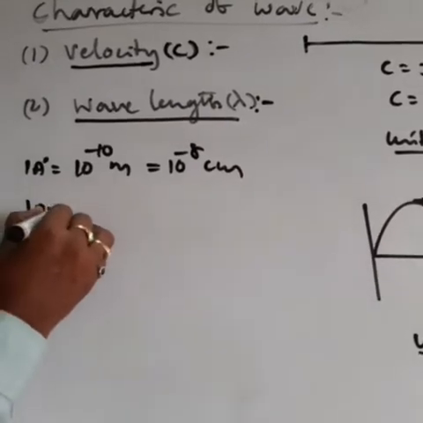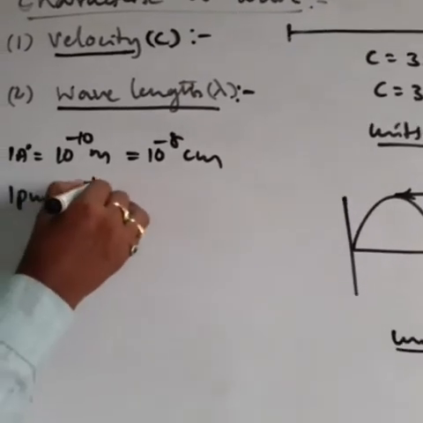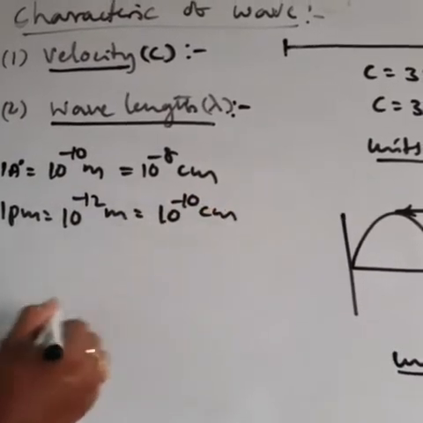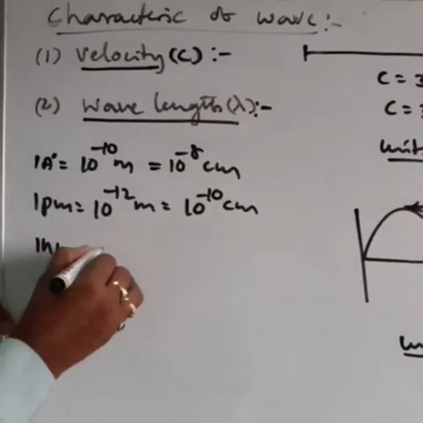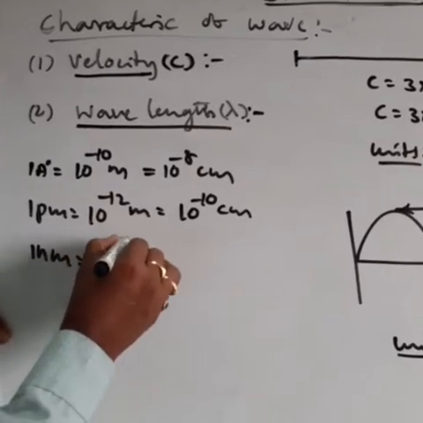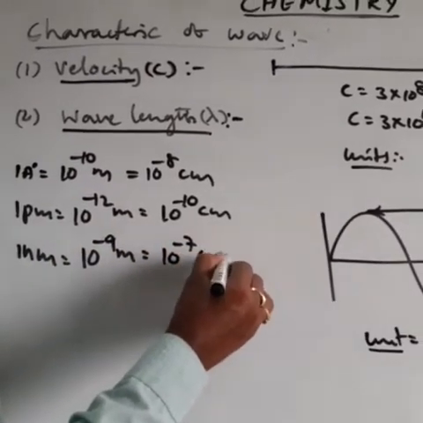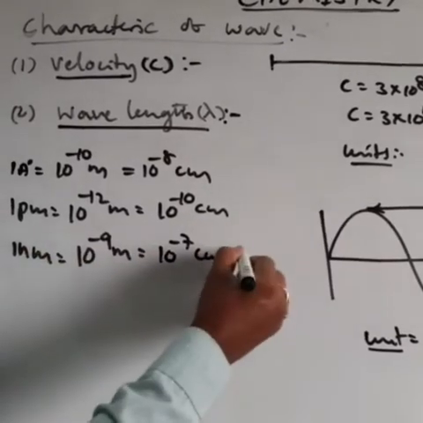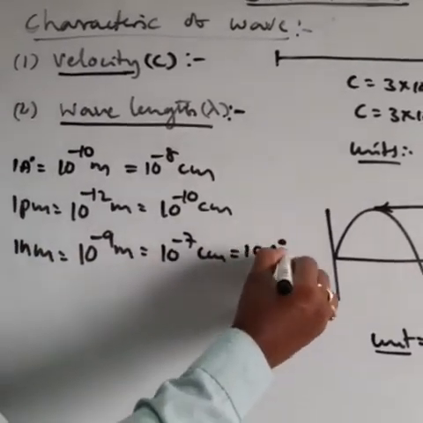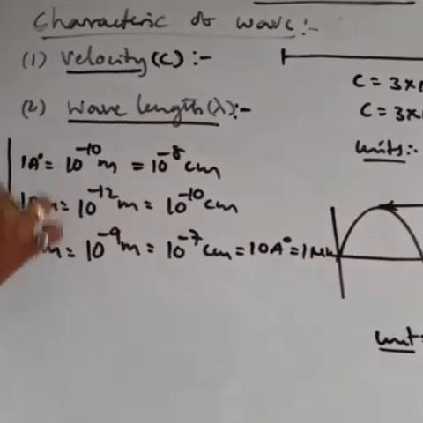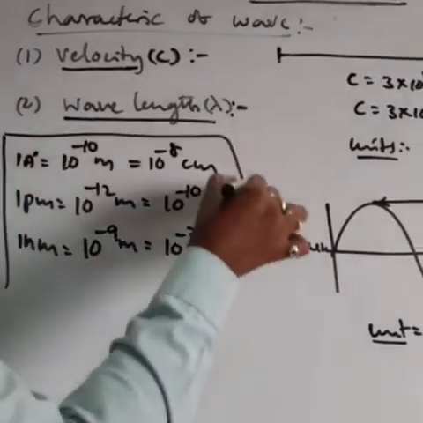Like that, 1 picometer equals 10 power minus 12 meter, equals 10 power minus 10 centimeter. Next, 1 nanometer equals 10 power minus 9 meter, or 10 power minus 7 centimeter. 1 nanometer equals 10 angstrom. So this relation is very important for problem solving purposes.